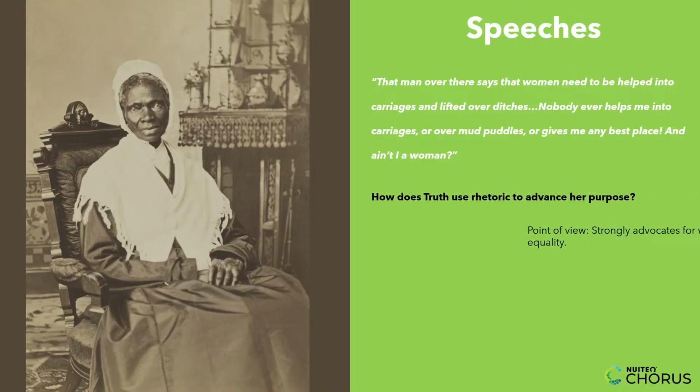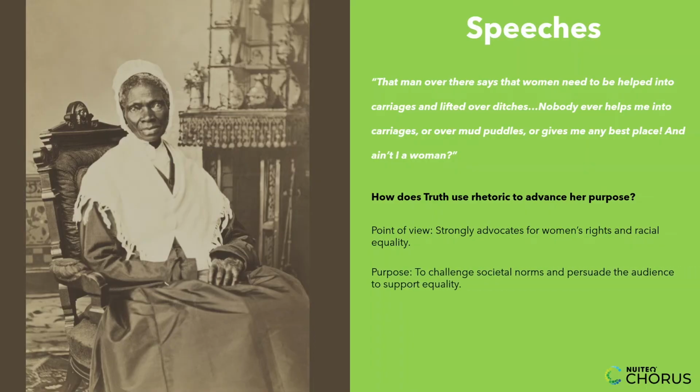How does Truth use rhetoric to advance her purpose? Point of view: strongly advocates for women's rights and racial equality. Purpose: to challenge societal norms and persuade the audience to support equality. Rhetorical strategies: repetition. "Ain't I a woman?" reinforces her message. Pathos, or emotion: she appeals to the audience's sense of fairness.